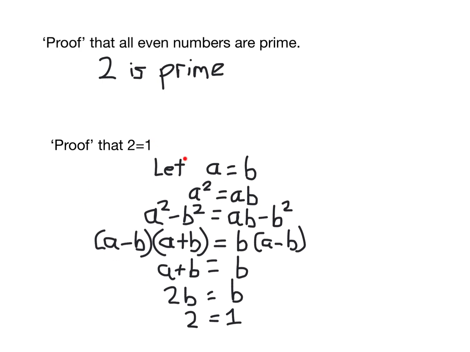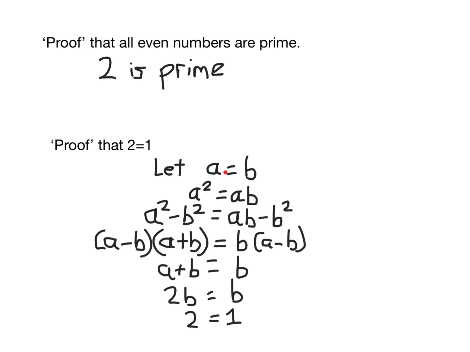So here we have a harder example. Again, this is a fallacious proof that 2 equals 1. If anyone ever tells you they can prove that 2 equals 1, you should be immediately suspicious because it's just not true. Now, a lot of people look at this proof and think it's valid because the fallacy here is actually quite subtle. So let's start off with it. So let's let a equal b. A and b are just arbitrary numbers.